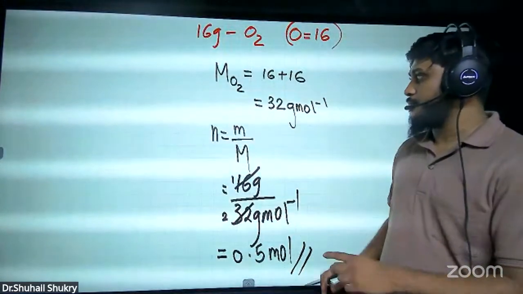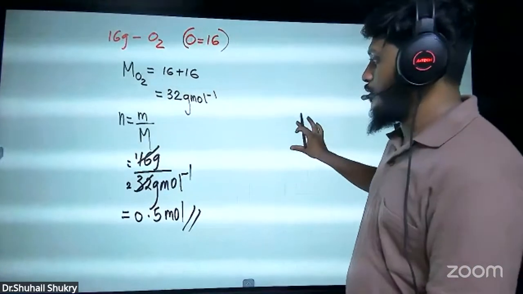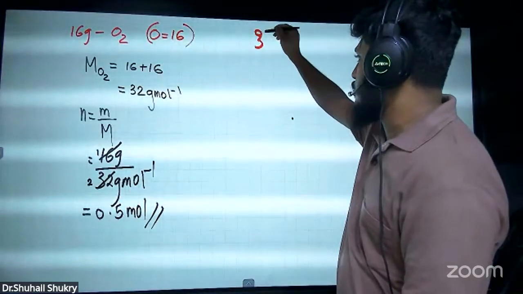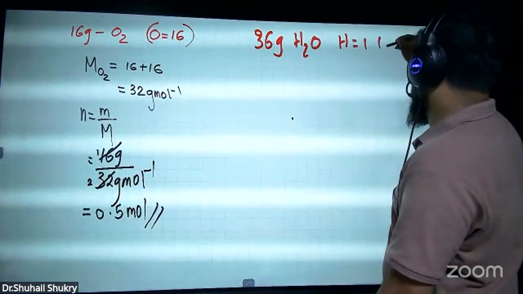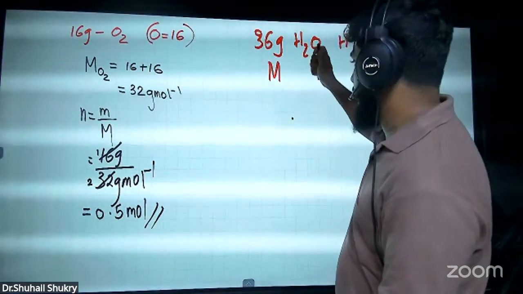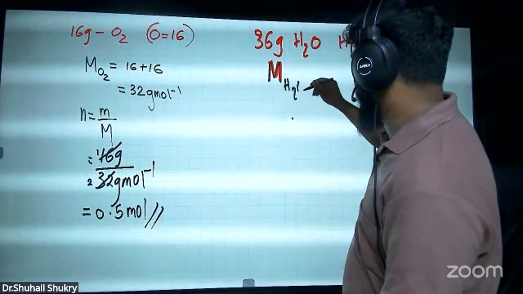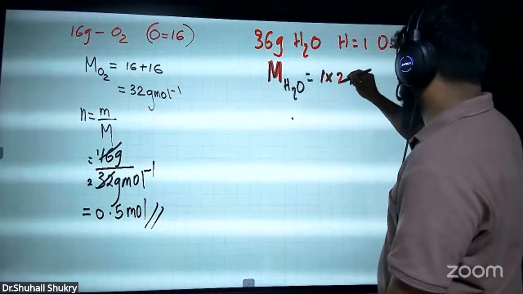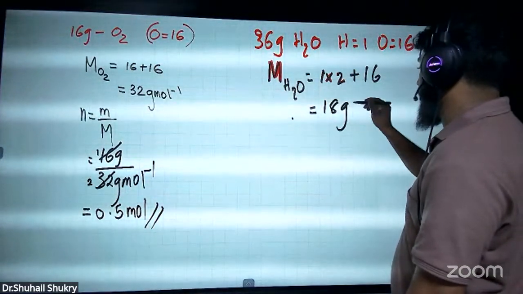It is very simple. Question number 2: how many moles of water are present in 36 grams of H2O? They have given H is 1, O is 16. So capital M of H2O: there are two hydrogens, so 1 into 2, plus oxygen 16, gives 18 grams per mole.